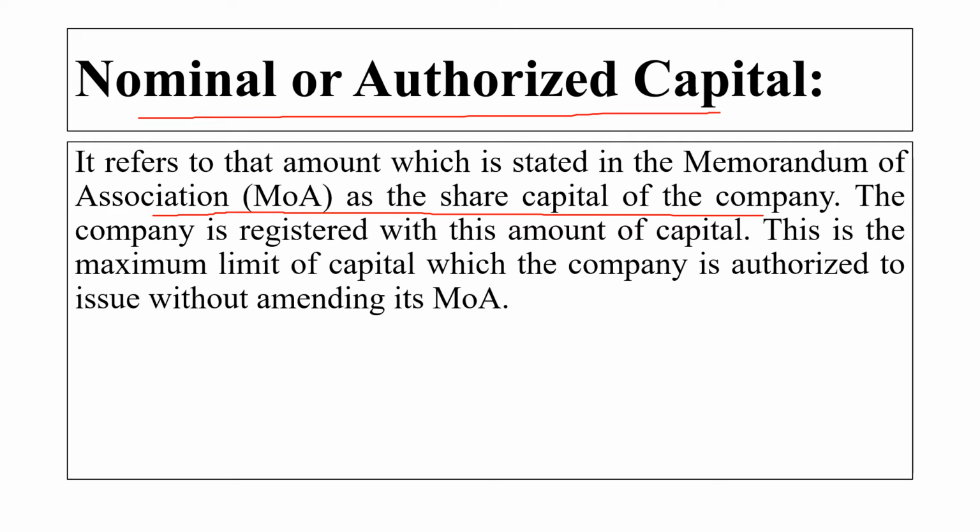The company is registered with this amount of capital. This is the maximum limit of capital which a company is authorized to issue without amending its memorandum of association. So whatever amount we record in the memorandum of association, that is the maximum limit for the company to issue without amending its memorandum of association.